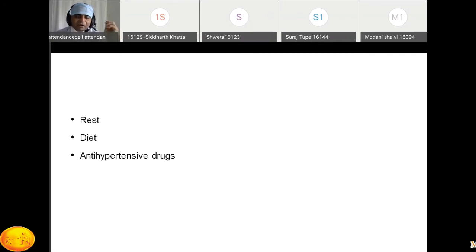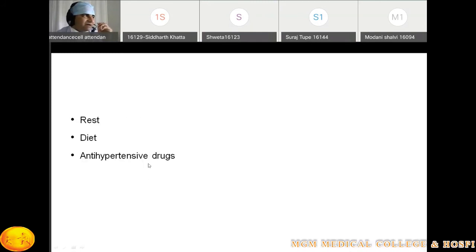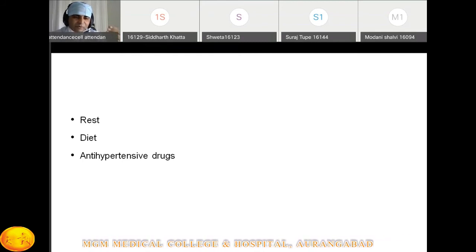Okay, all patients with preeclampsia we are going to admit. This is an important point. We are going to admit every patient. Then we monitor the patients, we monitor the blood pressure, and we monitor her baby, fetal monitoring. Fetal monitoring can be done with the help of sonography, FHS monitoring, or Doppler monitoring.